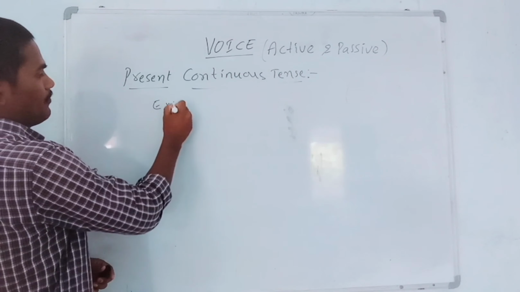Okay. Now simple future tense. Example 1. I shall read a book. So it is active form. I shall read a book. It is a simple future tense. Of course you know that. So how can we change this into passive voice?